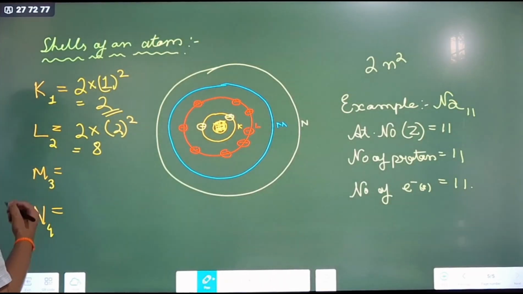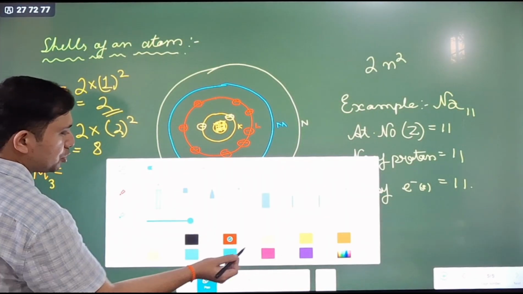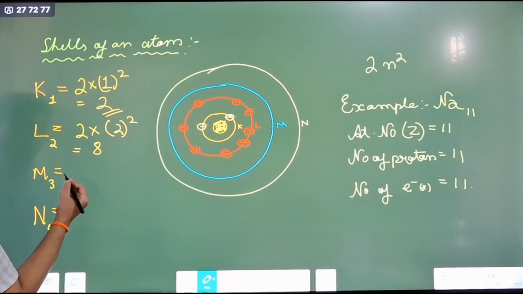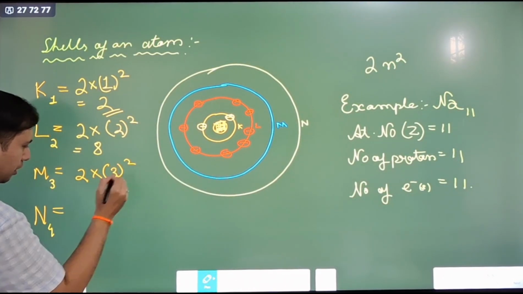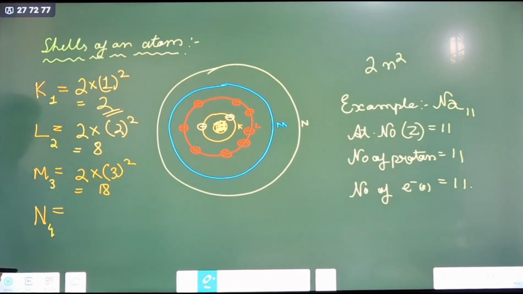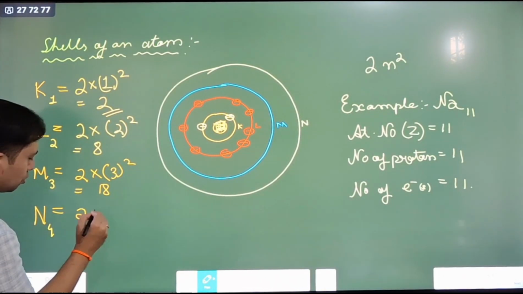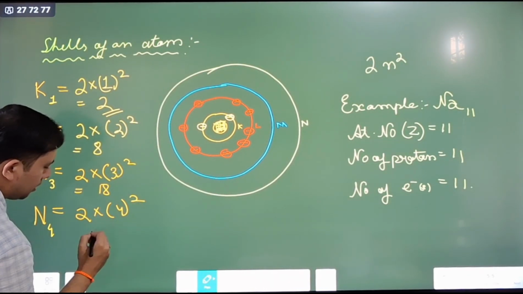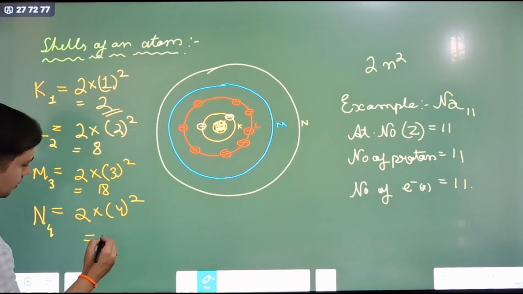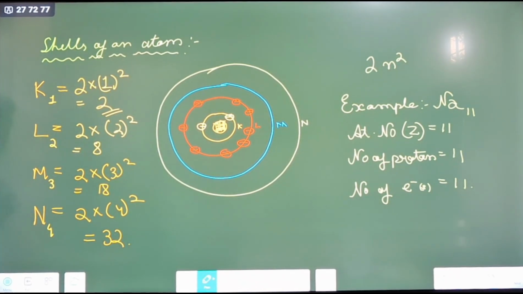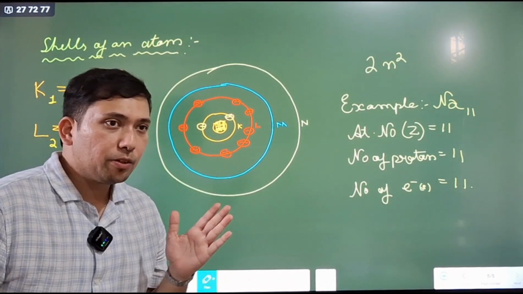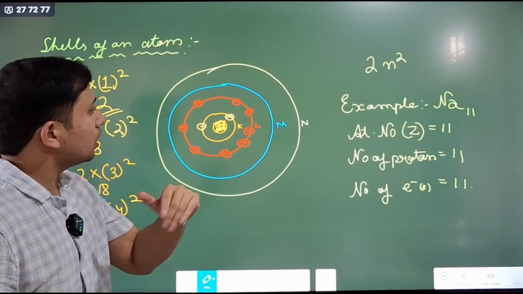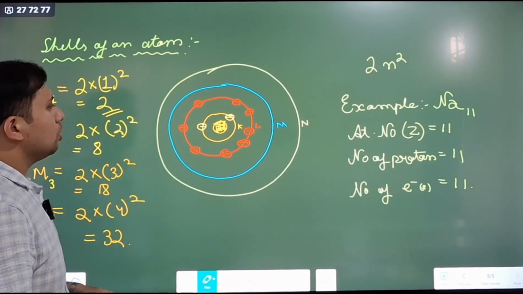So, what is the maximum capacity of the M shell? 2 into 3 squared, that is 18. And the N shell, 2 into 4 squared is equal to 32. Now we have no provision for N, because sodium is an element which has only 11 electrons in its atom.